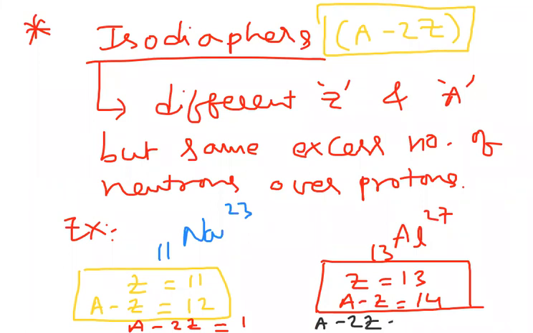So A minus 2Z: here A is 27, so 27 minus 2 into 13, which is 26. Here also we got 1. So the A minus 2Z value is the same. We can say isodiaphers means if A minus 2Z is the same in two nuclei, then they are said to be isodiaphers. Like that, they have given information about isodiaphers. So we discussed isotopes, isobars, isotones, isomers, isodiaphers.